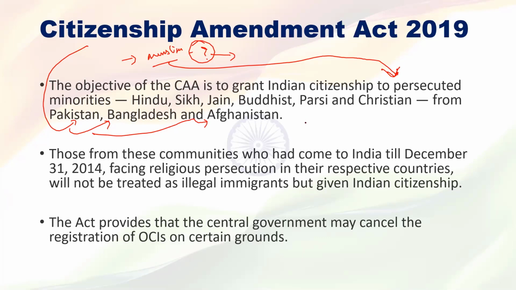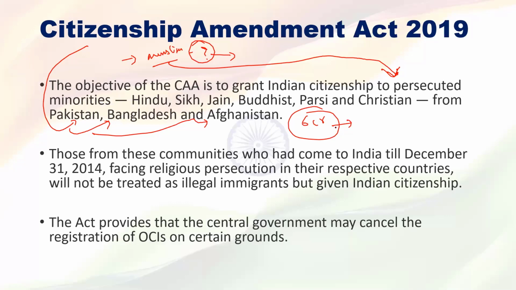Another issue: there were nearly 6 crore people who come under the ambit of this act. People are protesting that in India we already have a scarcity of resources, like fewer jobs, more competition, less food and accommodation.